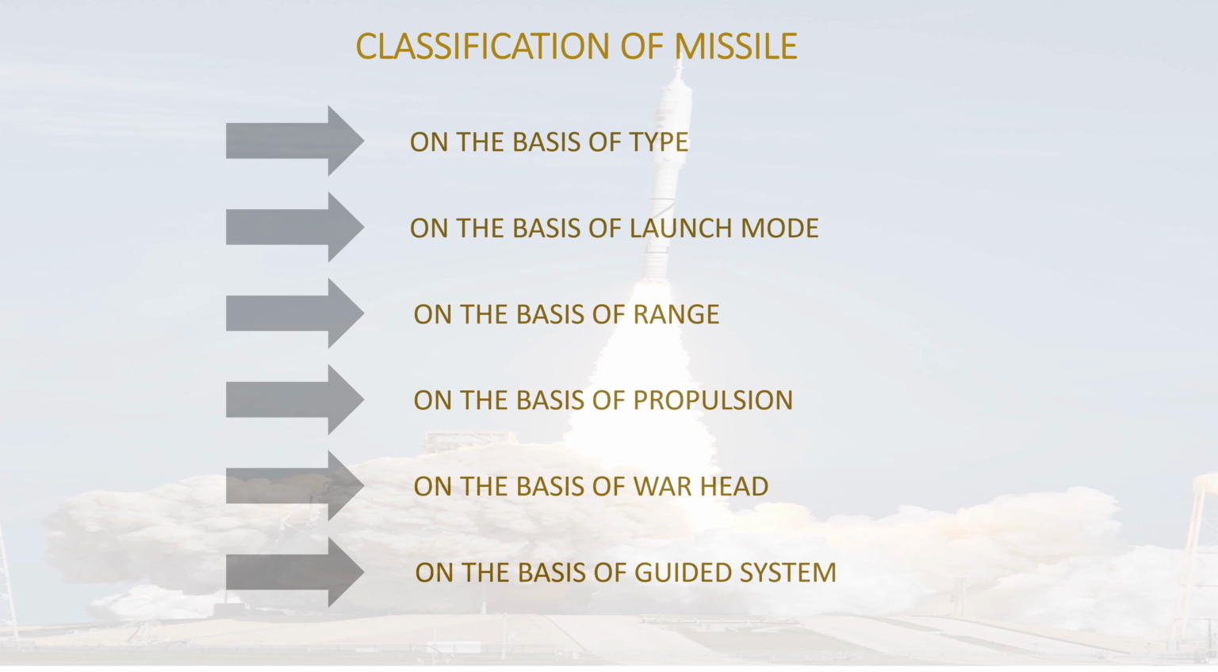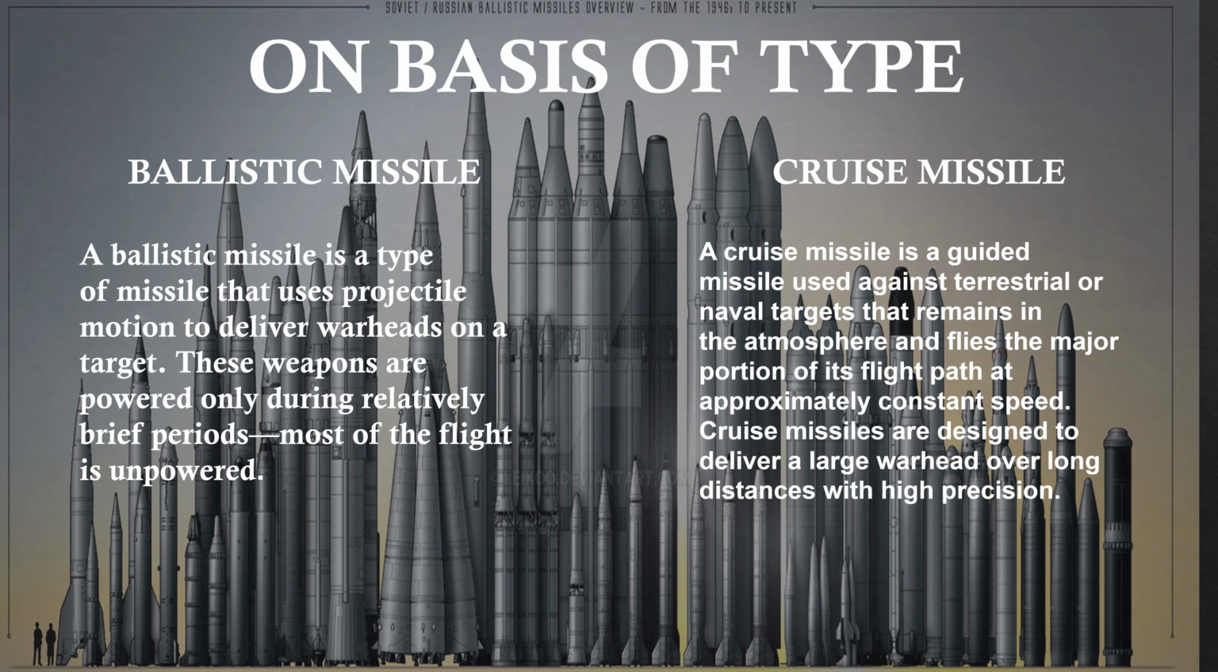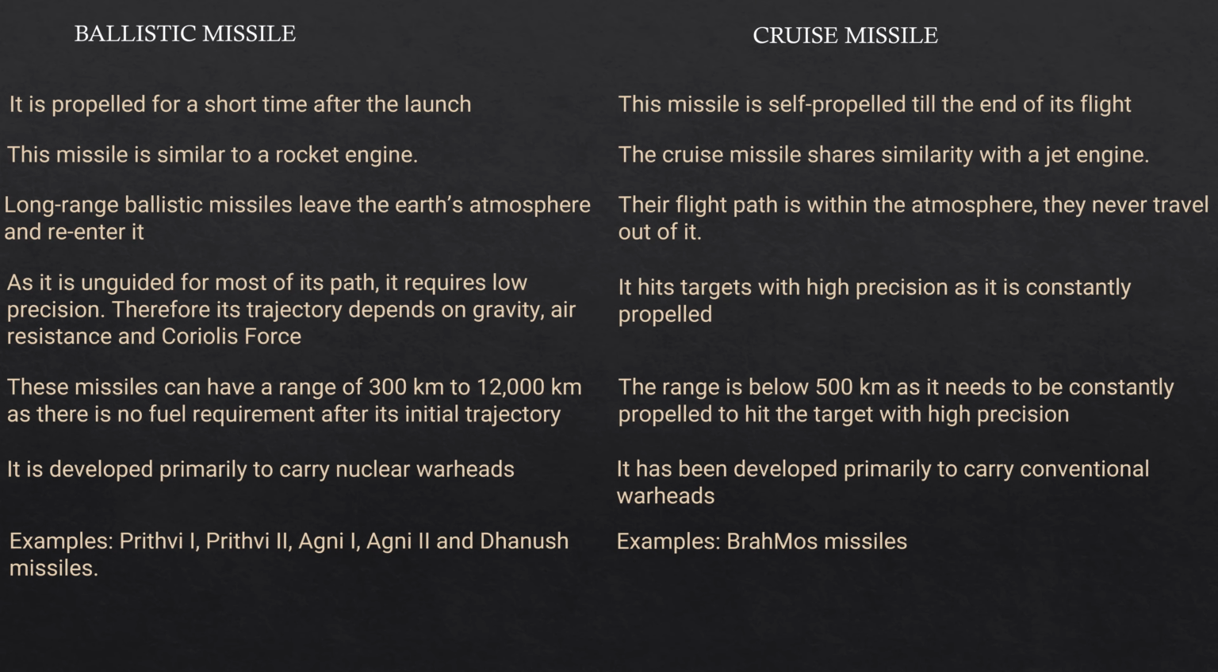So the first one is on the basis of type. On the basis of type, we have two types, ballistic missile and cruise missile. A ballistic missile is a type of missile that uses projectile motion to deliver warhead, whereas the cruise missile is a guided missile used against terrestrial and naval targets that remain in the atmosphere and flight path at approximately constant speed. In ballistic missile, most of the flight is unpowered, and the cruise missiles are designed to deliver warhead with high precision. And here is the difference between ballistic missile and the cruise missile.